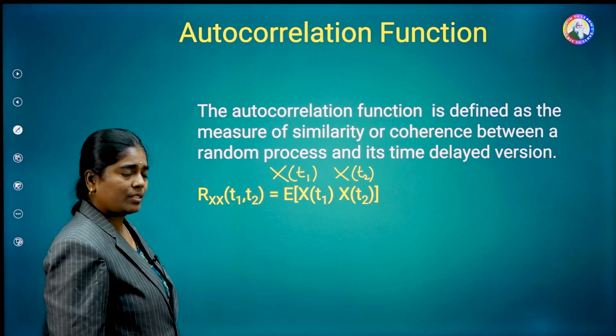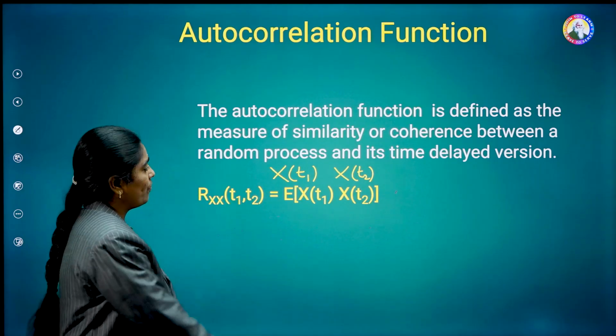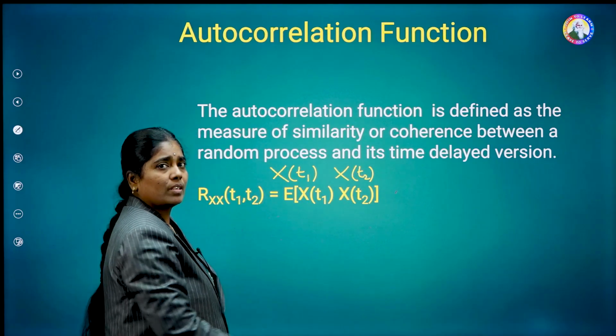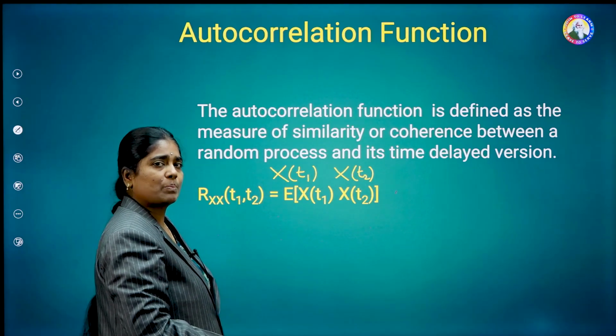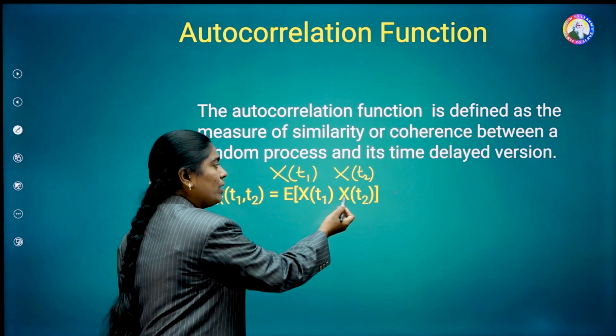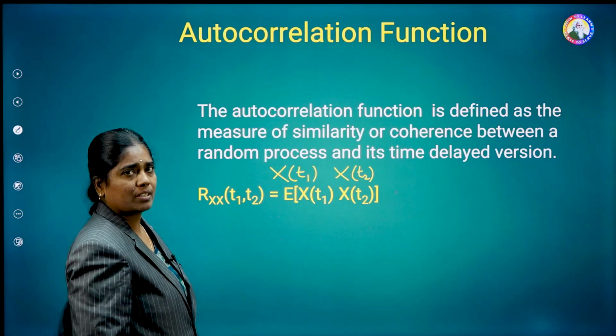It is indicated as Rxx of t1 comma t2 is equal to E of x of t1 into x of t2. E stands for expected value. Here we calculate the expected value of a random process at the two different times t1 and t2. So, this is the equation of the autocorrelation function.